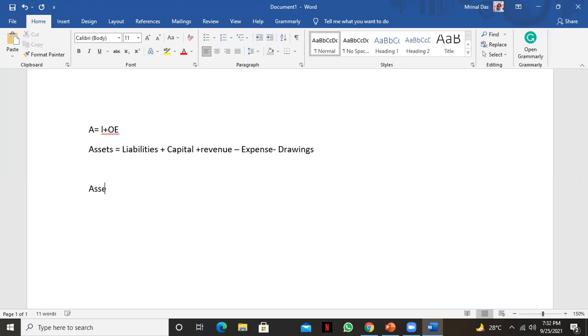We can write: asset plus expense plus drawing equal to liabilities plus capital plus revenue. Can we write this equation? From this line, can we write this line? Everyone, please take a look. Yes, sir. Can we write it?